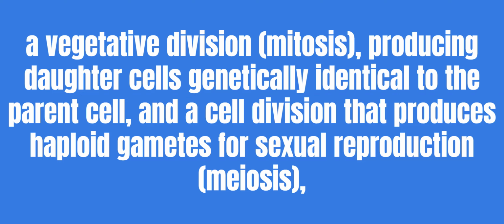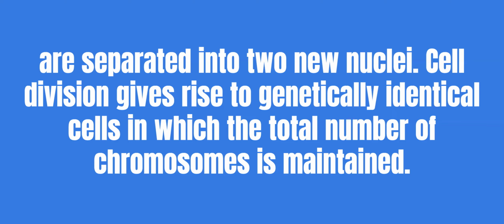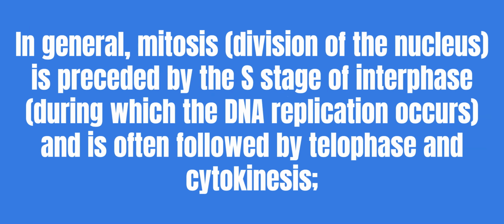identical to the parent cell, and a cell division that produces haploid gametes for sexual reproduction, meiosis, reducing the number of chromosomes from two of each type in the diploid parent cell to one of each type in the daughter cells. In cell biology, mitosis is a part of the cell cycle, in which replicated chromosomes are separated into two new nuclei. Cell division gives rise to genetically identical cells, in which the total number of chromosomes is maintained.